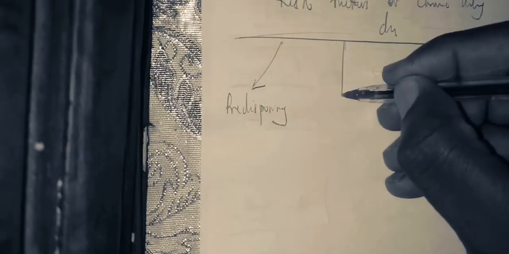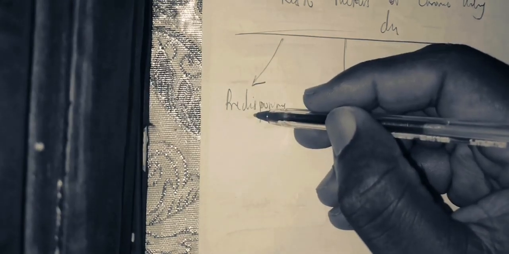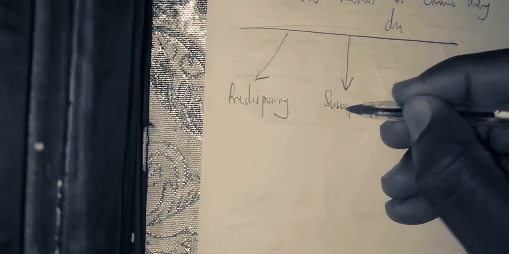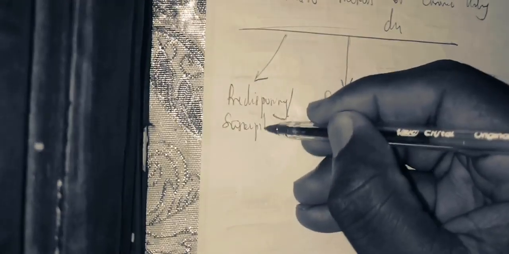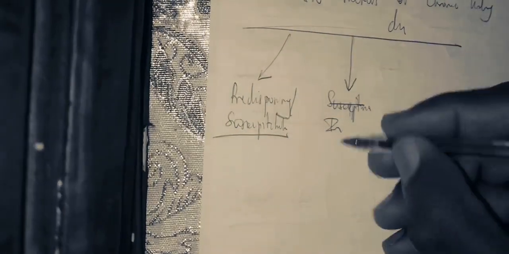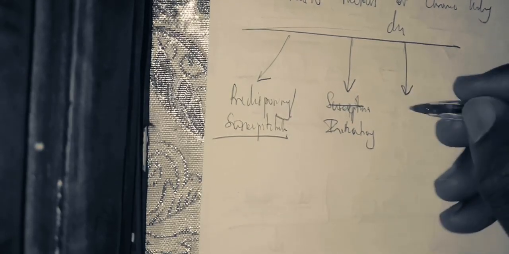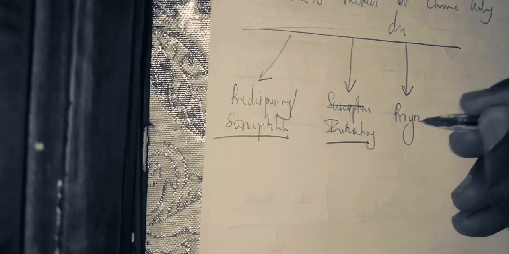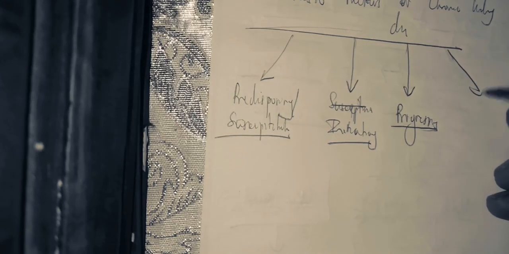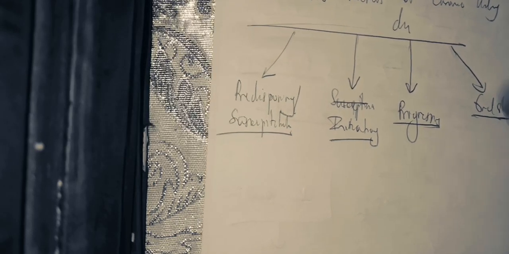Is it clear? Then we have the susceptibility risk factor. The predisposing and the susceptibility factors are the same thing. Is it clear? Then we have the initiating factor, then the next one, which is the progressing risk factor, and then the last one is the end stage. Is it clear? So those are the risk factors of chronic kidney disease.